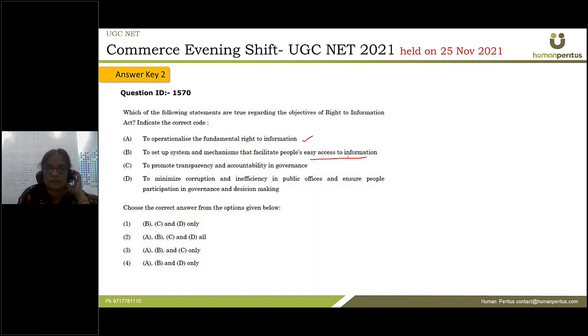Yes, this is of course an objective of the RTI, easy access of information. To promote transparency and accountability in governance, one of the foremost objectives of the RTI. To minimize corruption and inefficiency in public offices. This is also one of the major objectives of the RTI. So all are correct. So answer key 2 is the correct option to this question, right?